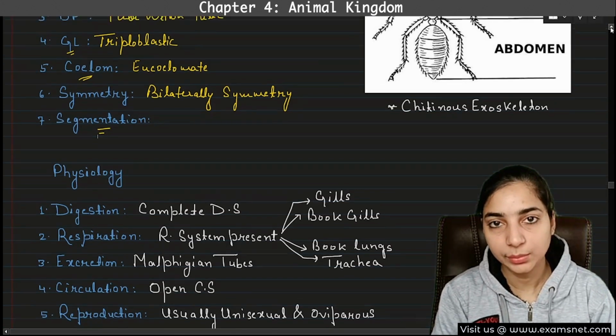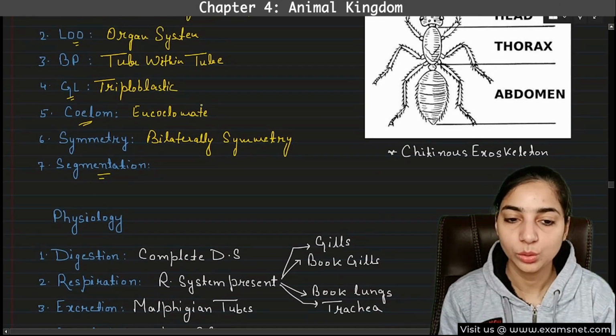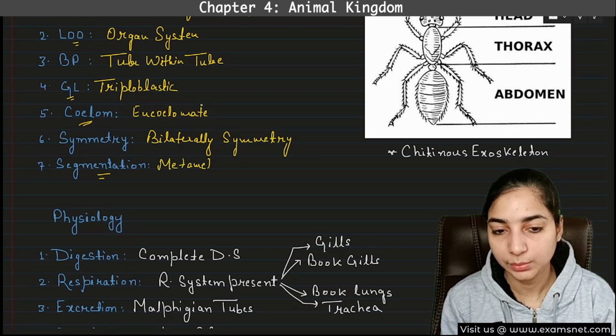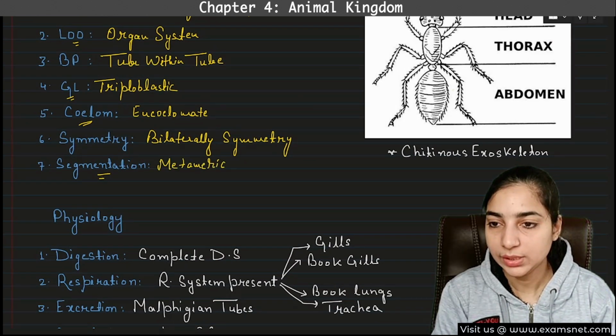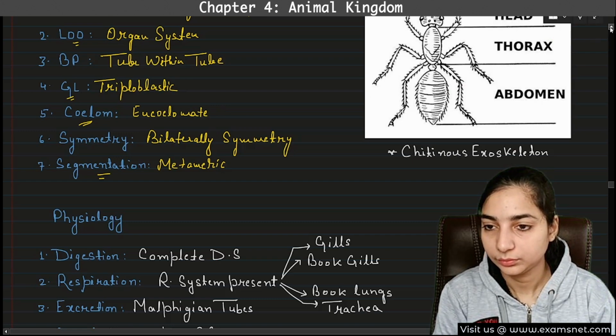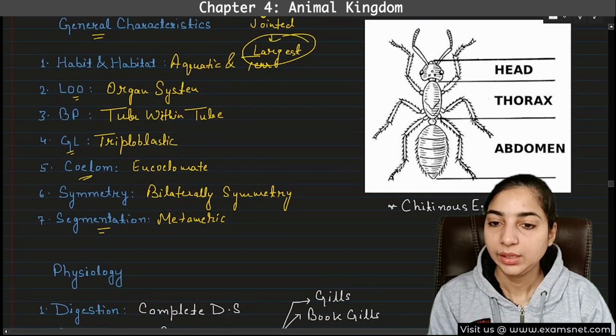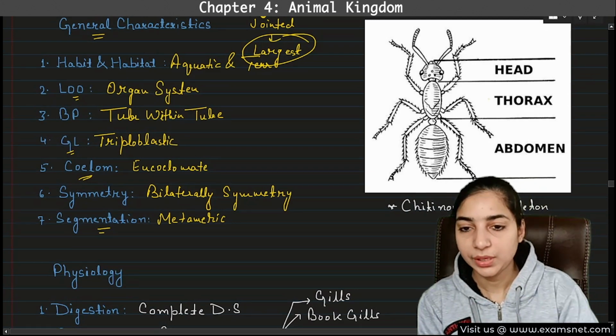In Annelida, segmentation was present. Here also metameric segmentation is present. Here you can see this diagram. What do you see in this diagram? You can see that the segments are present on the body.